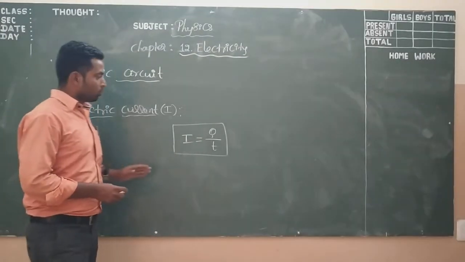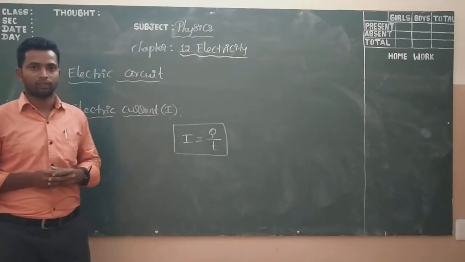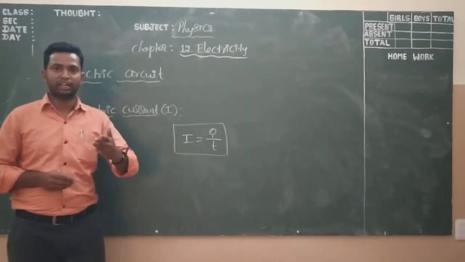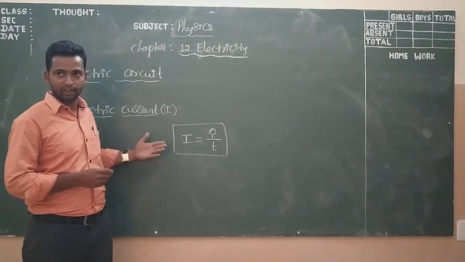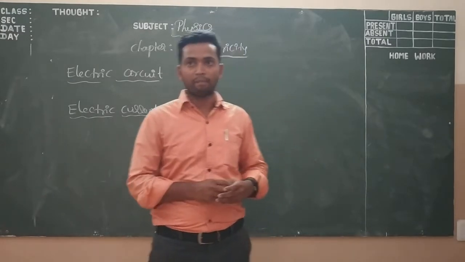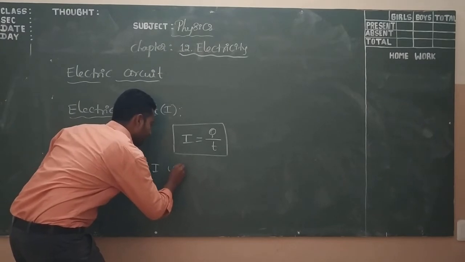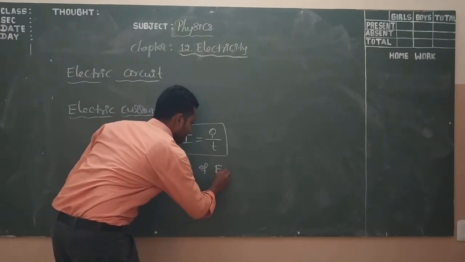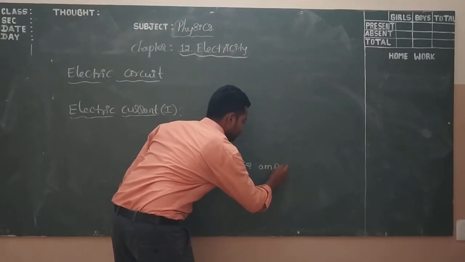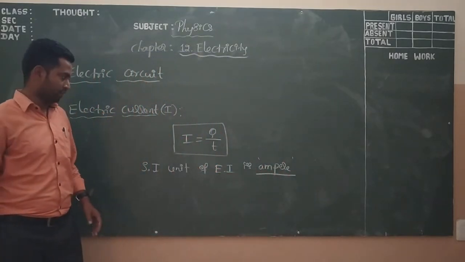What is the SI unit of electric current? One of the scientists discovered the electric current, so the SI unit is named after him, that is the ampere. The SI unit of electric current is the ampere.